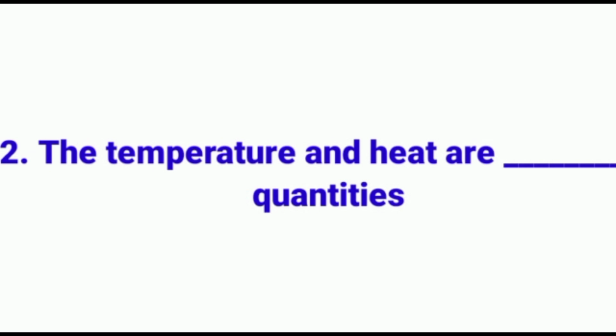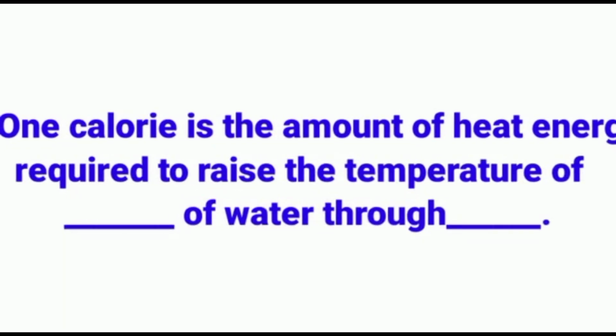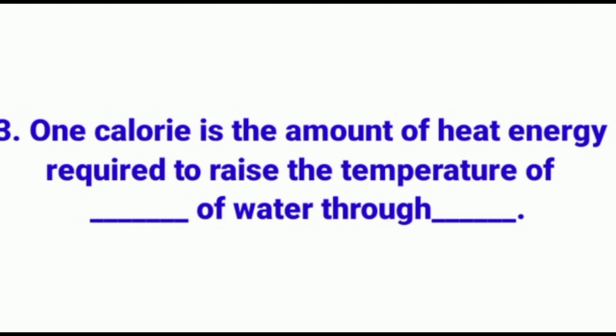The temperature and heat are dash quantities. Answer: scalar quantities. The temperature and heat are scalar quantities. 1 calorie is the amount of heat energy required to raise the temperature of dash of water through dash.